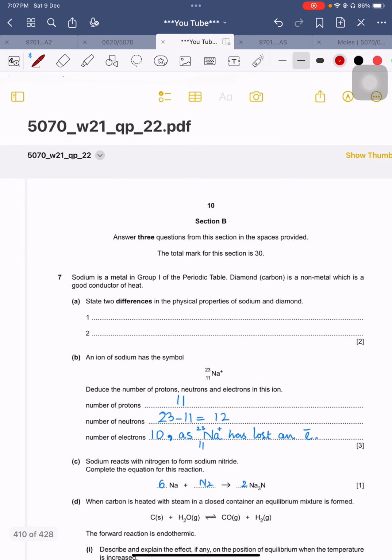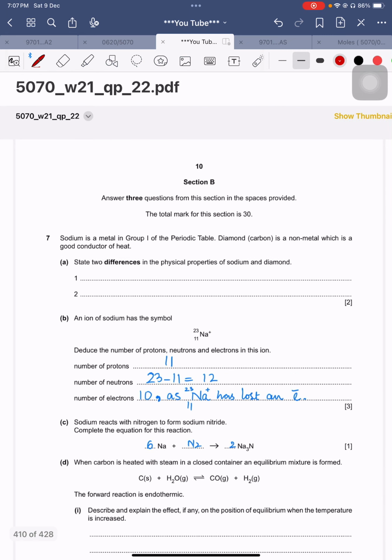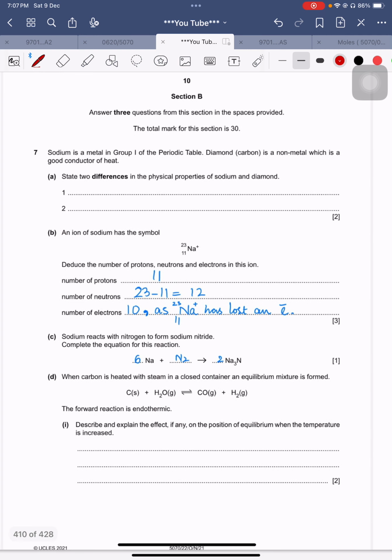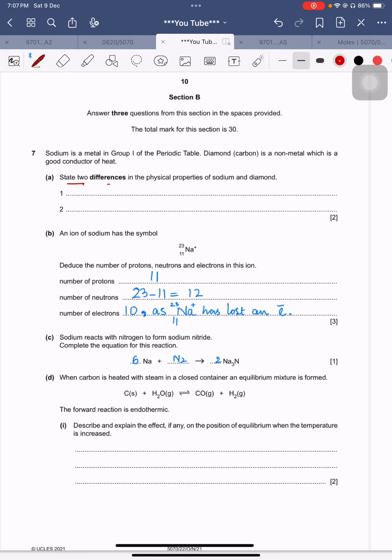Okay, so this is this, and now I am on year winter 2021, and question number 7 is here, and it is again 5070. Okay, so state two differences in the physical properties of sodium and diamond. Okay, sodium can conduct electricity due to availability of the mobile electrons. You have to write the complete details for sodium, and there are no mobile electrons in diamond. This point should be written as number one. Whereas what about number two?